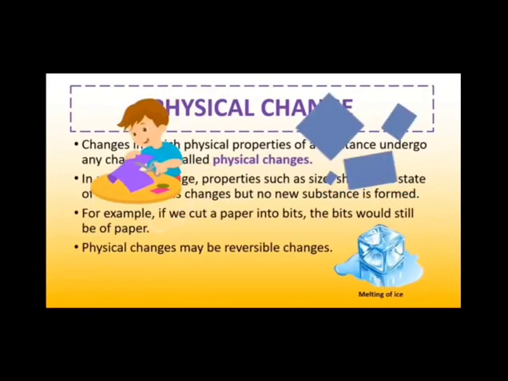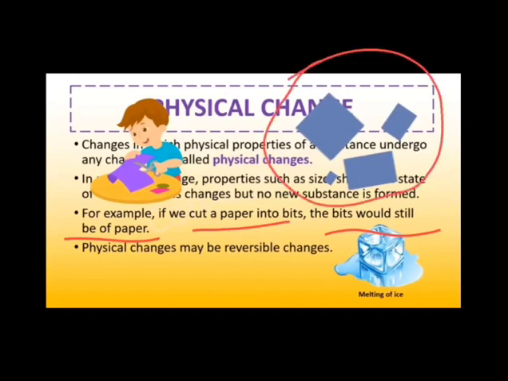For example, if we cut a paper into bits, the bits would still be of paper. So here this boy has cut the paper into bits, but these bits are still paper. So there is no change in the physical property. The size and shape of this paper changes, but no chemical change or no new substance is formed. These physical changes are sometimes reversible, sometimes non-reversible, but physical changes may be reversible.